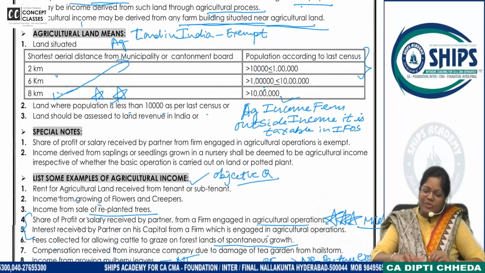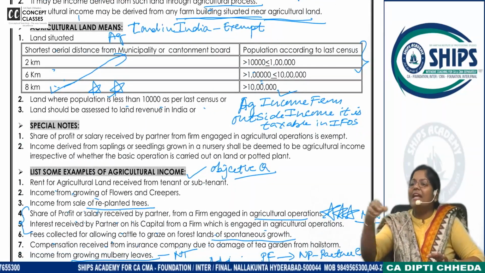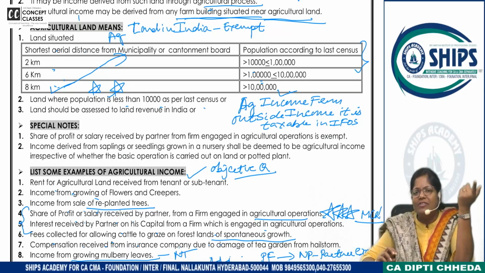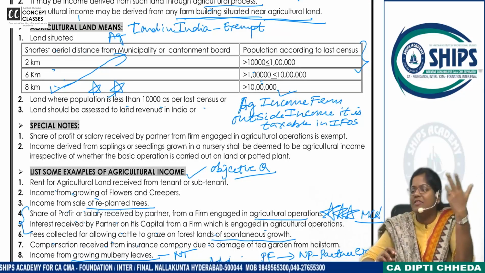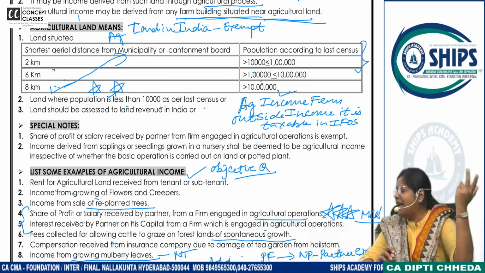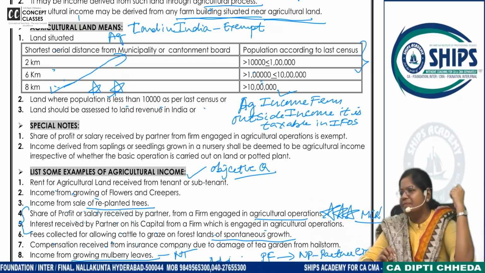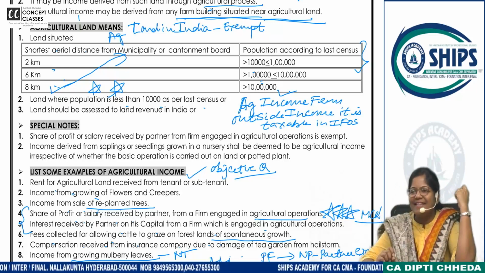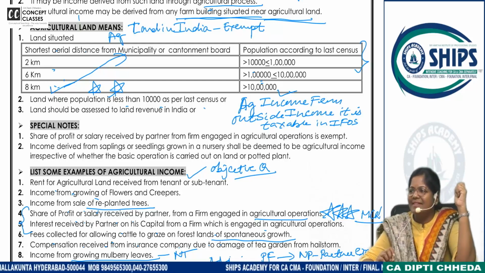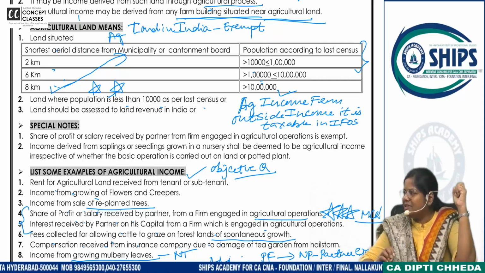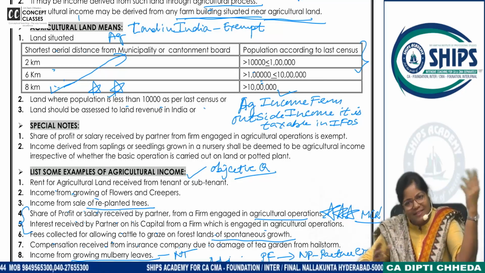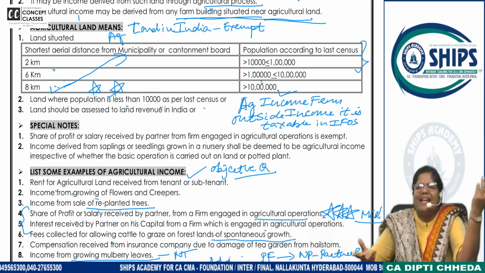Without looking, I have locked that screen, but can you just imagine and say, what all activities you have seen on agricultural land which are not agricultural activity, but land is agricultural only. What activities happen outside the city? Poultry farms, very good example. Poultry farms are all in the outskirts of the city. They are all agricultural land. But what is poultry farm activity? Taxable. It's not agricultural activity.